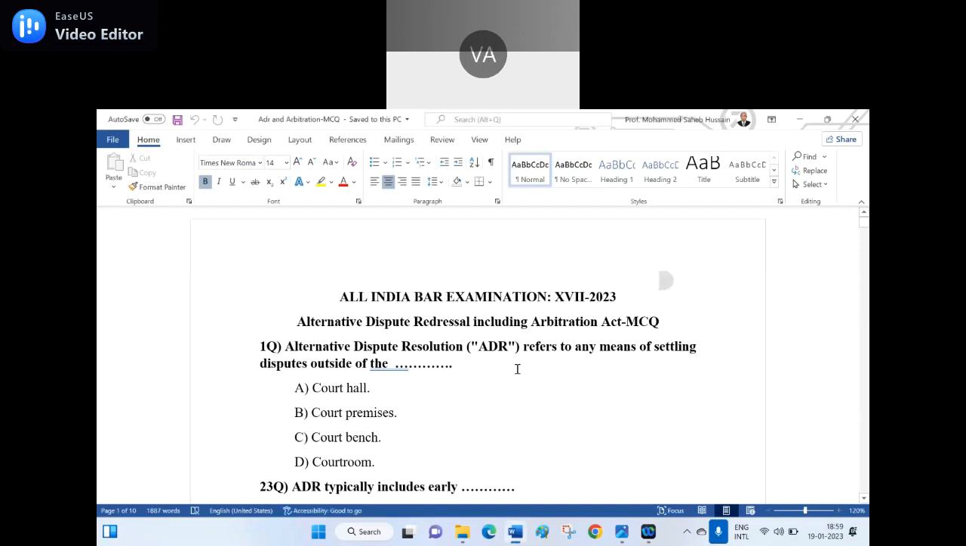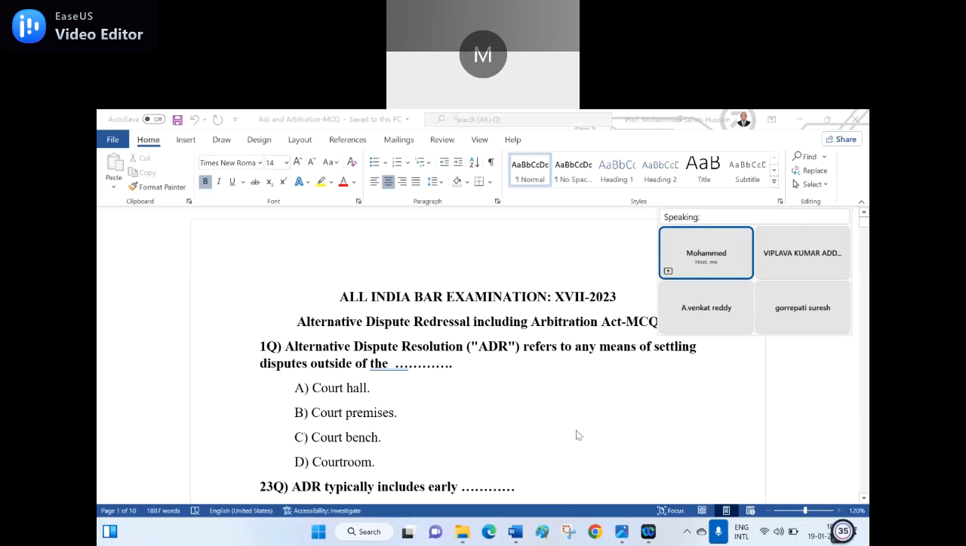Number one, first question. Alternative dispute resolution refers to any means of settling disputes outside of the dash. Option A, court hall. Option B, court premises. Option C, court bench. Option D, courtroom. Shoot the right answer. B is the right answer, sir.